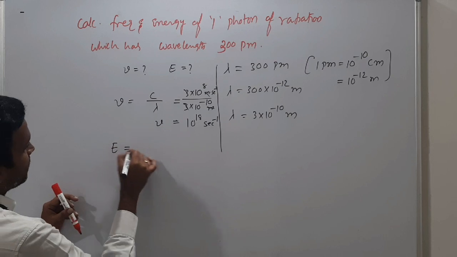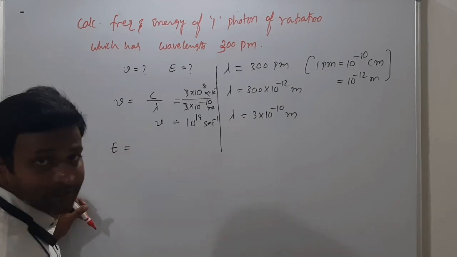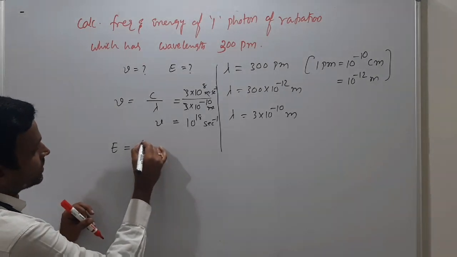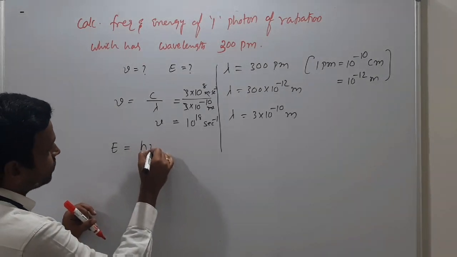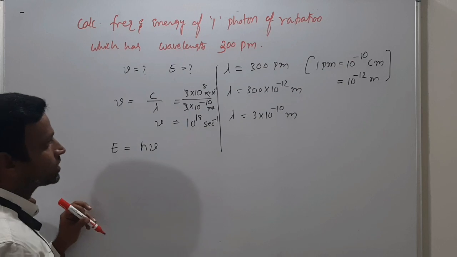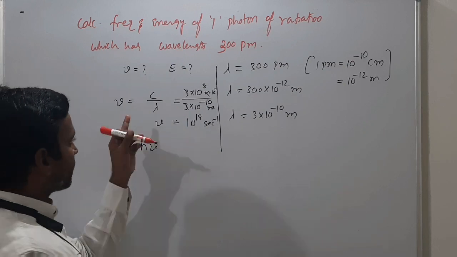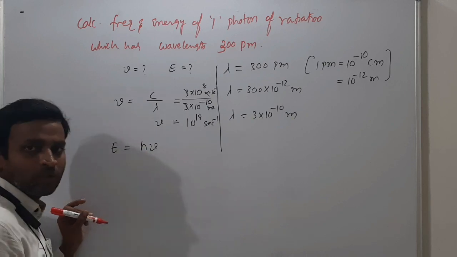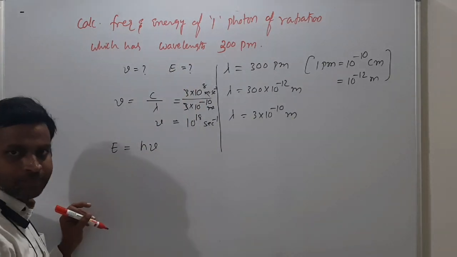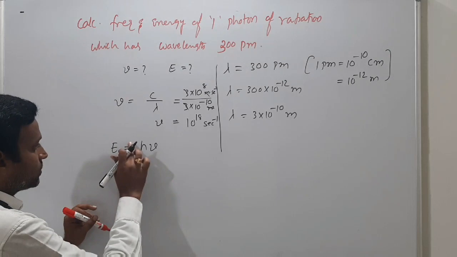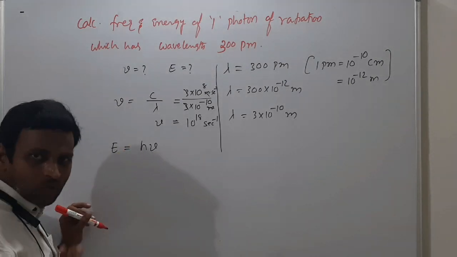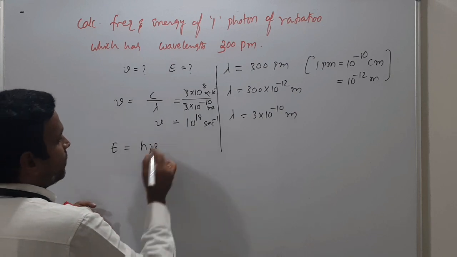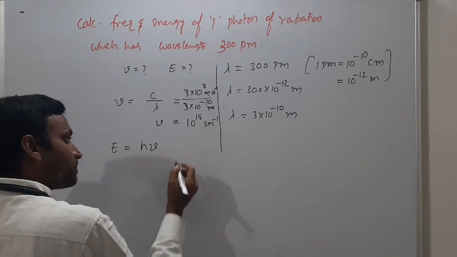Now energy is asked. Energy of 1 photon only they are asking. Energy of how many photons? 1 photon. So energy E is equal to h nu, that's it. The frequency was already calculated, but if they are not asking frequency, you can take hc by lambda right here itself. 1 photon only they said. If they said 2 photons, you will multiply with 2 here. Understand? 1 mole means you multiply by Avogadro number. That's it.